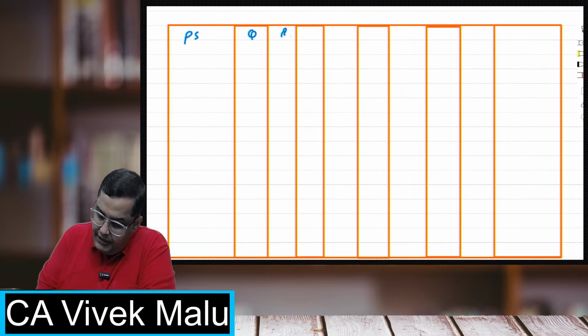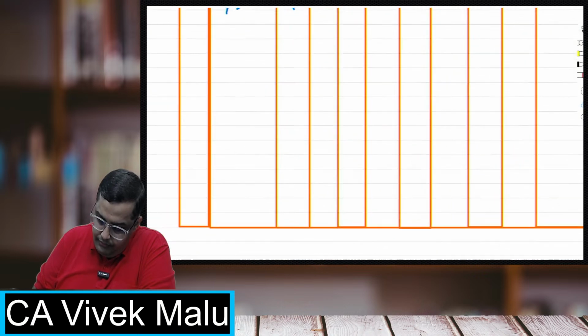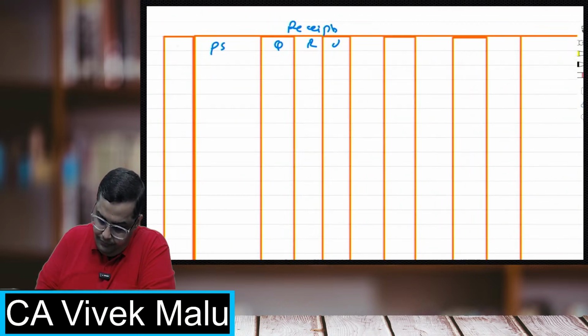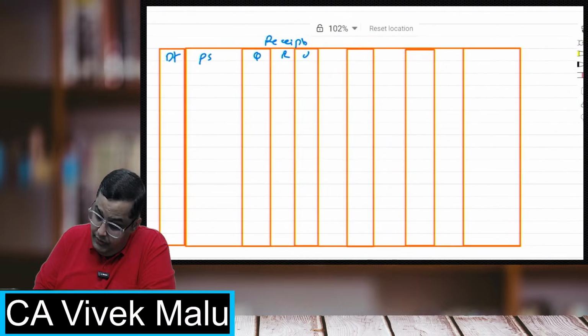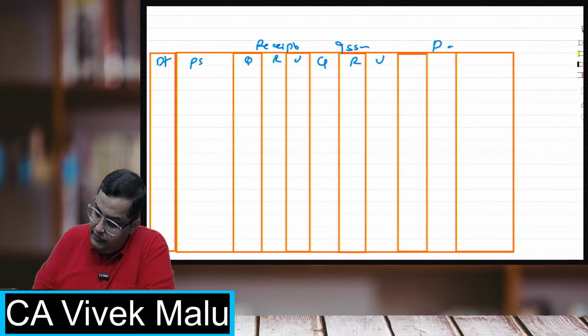Particulars, quantity, rate, value. This is for receipts. Actually, there should be one date column also, right? Then issues: quantity, rate, value. Then you have the balance: quantity, rate, value.